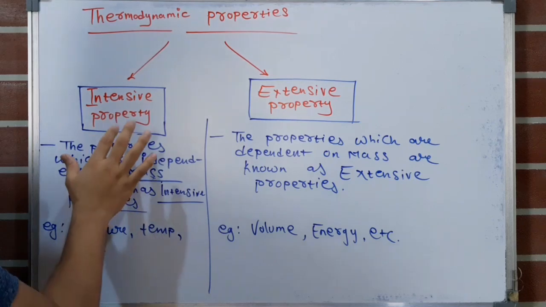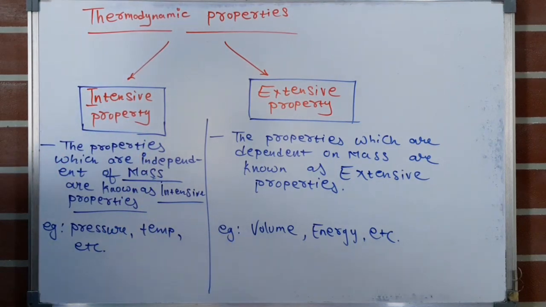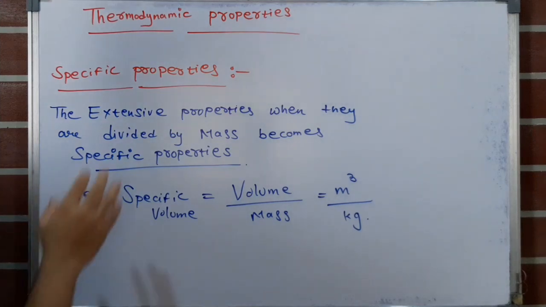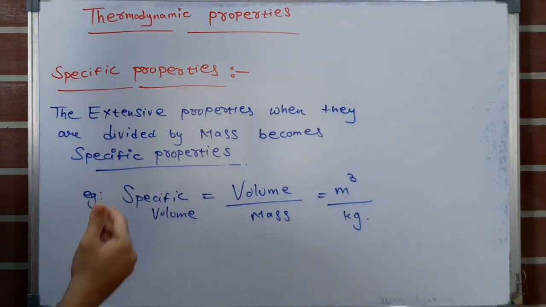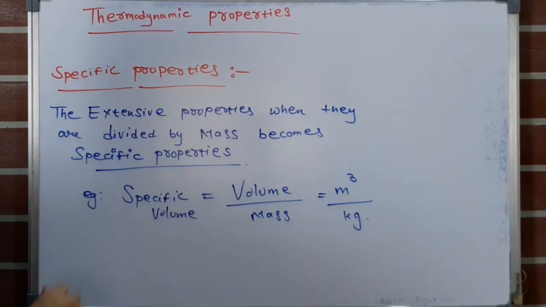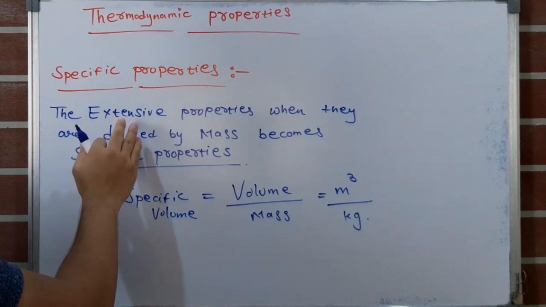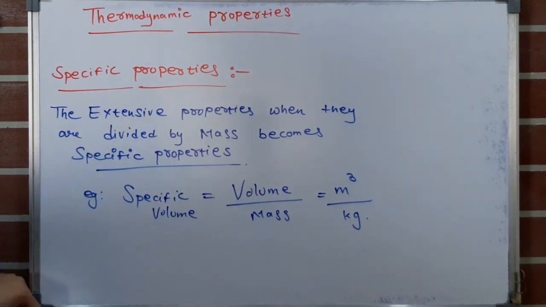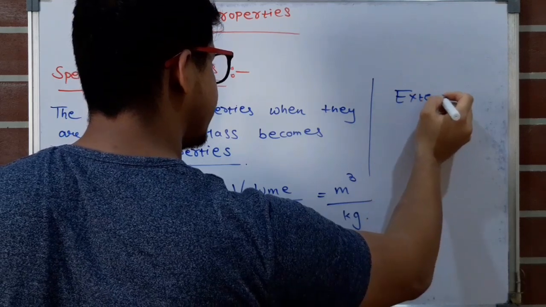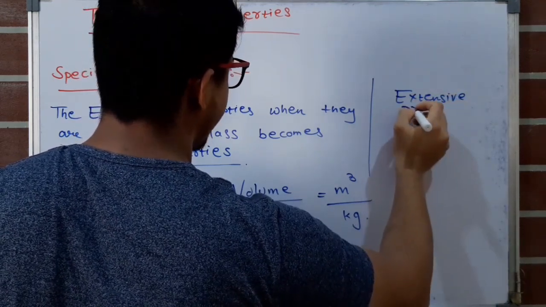Now we will see a subtype of intensive property, that is, specific properties. A specific property is a subcategory of intensive property. How? I will show. When extensive properties are divided by the mass, they become specific properties. Extensive properties depend on mass.